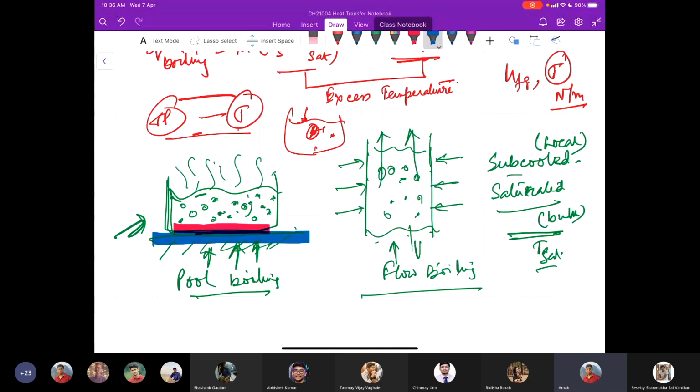Only this portion comes just above its saturation temperature, but the bulk fluid remains at a temperature lower than the saturation temperature. Such kind of subcooled or local boiling you would find in the early stages of boiling.